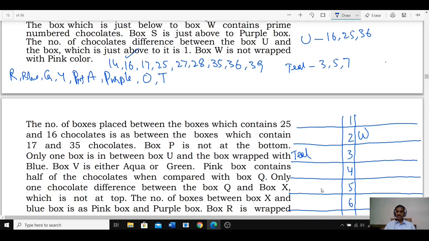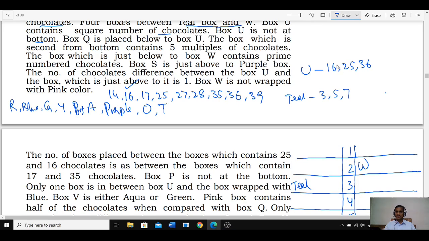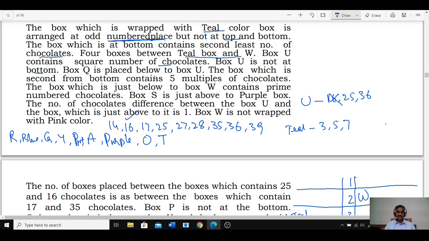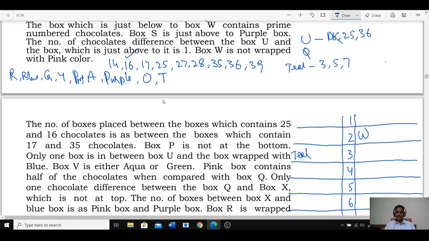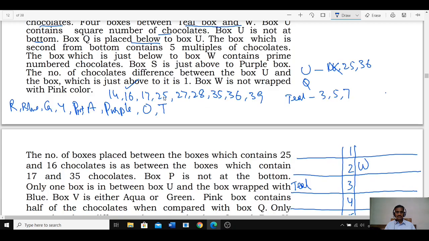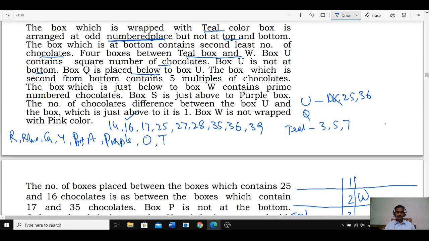And U is not at the bottom, which means U cannot be 16. As U cannot be 16, U can be either 25 or 36. U is either 25 or 36. And Q is placed below U. Then the word immediate is not given, but as Q is placed below U. Next one. Q is placed below U.